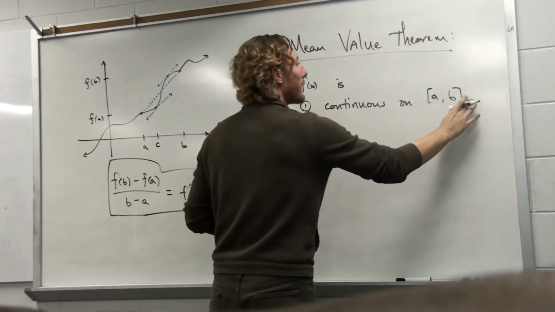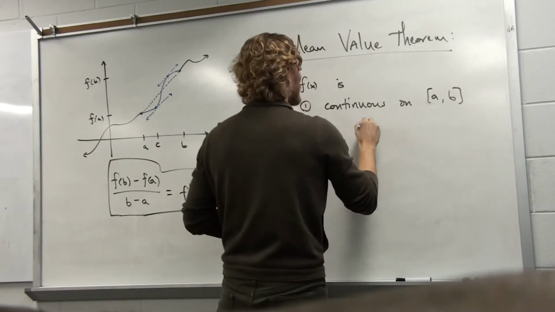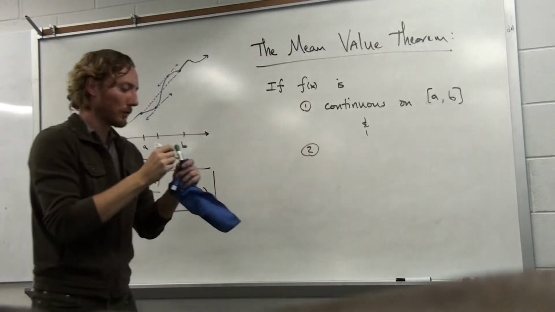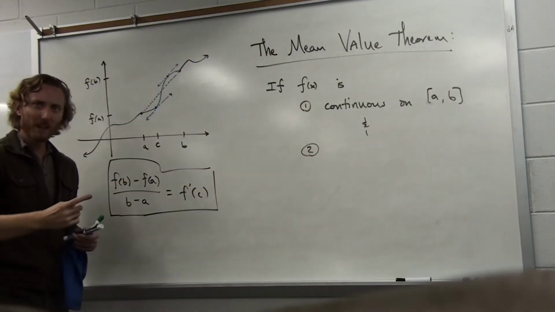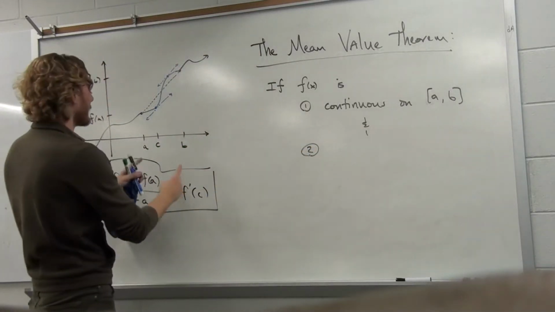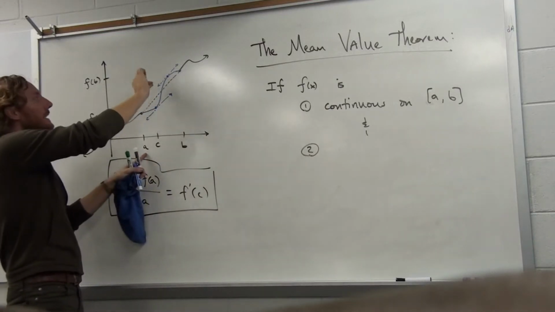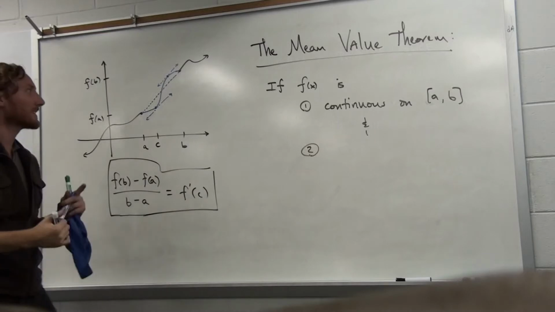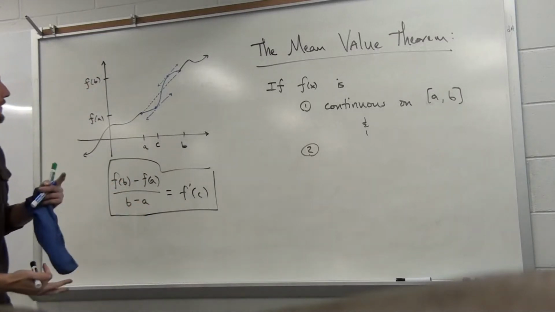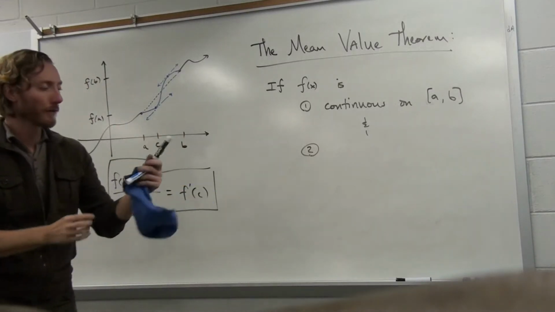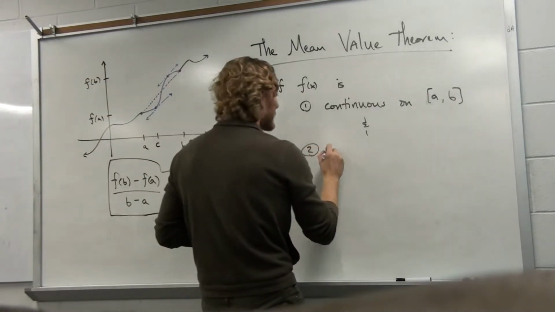So we know what this means. For a function to be continuous, it has to be hole-free, jump-free, asymptote-free between a and b. And you can see that the graph that I articulated in between here, this blue graph, is just that. It is hole-free, it is jump-free, it is asymptote-free. So if your function is continuous and, moreover,